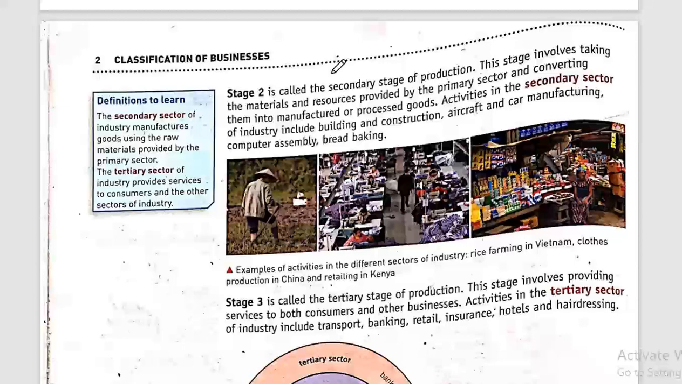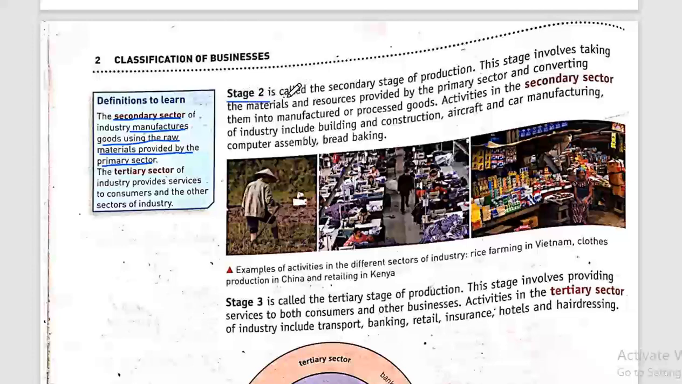Now, let's talk about the secondary sector, or the secondary stage. The secondary sector of industry manufactures goods using the raw materials provided by the primary sector. So after the primary sector extracts all the raw materials, it hands them out to the secondary sector, or businesses working in the secondary sector, so they can proceed with their production and manufacturing process.